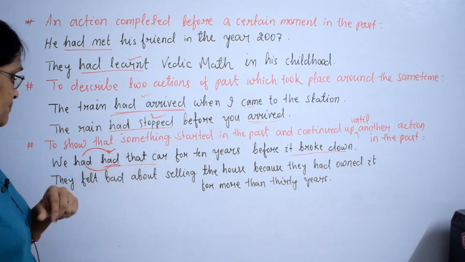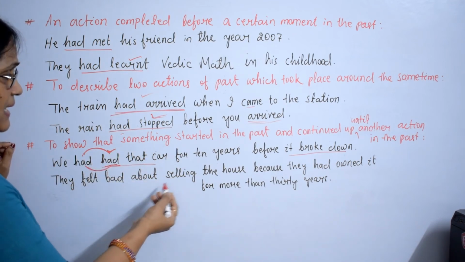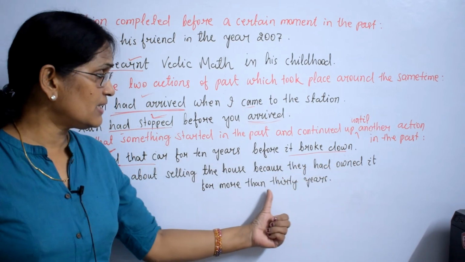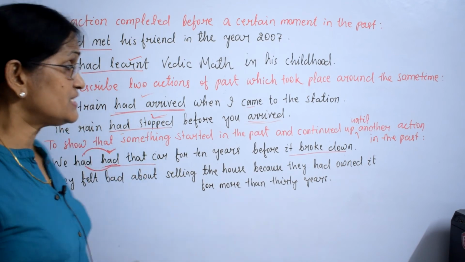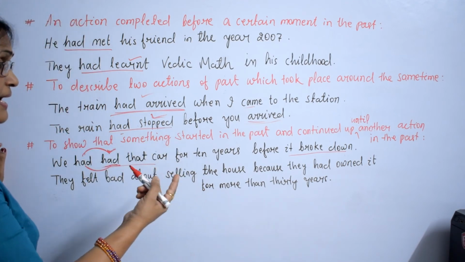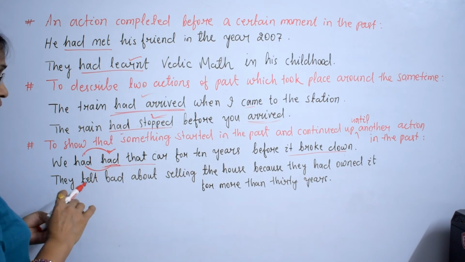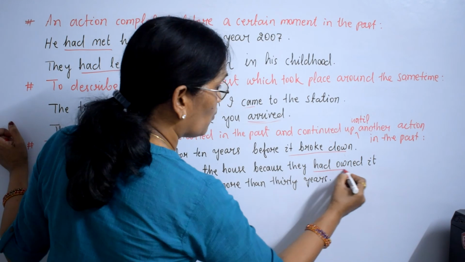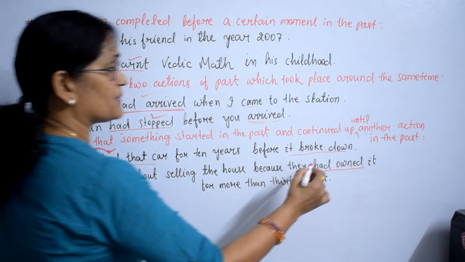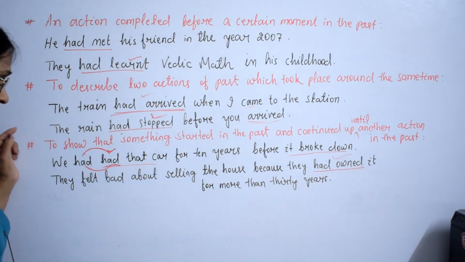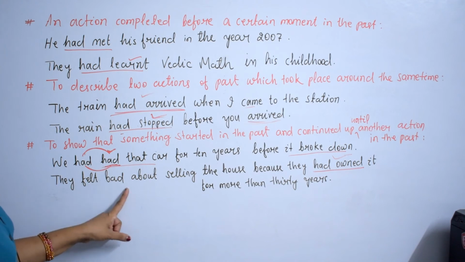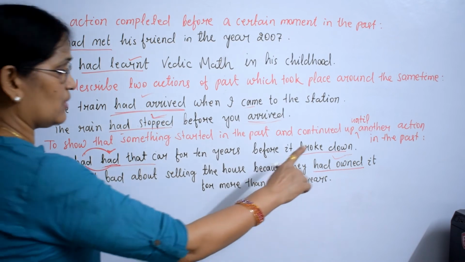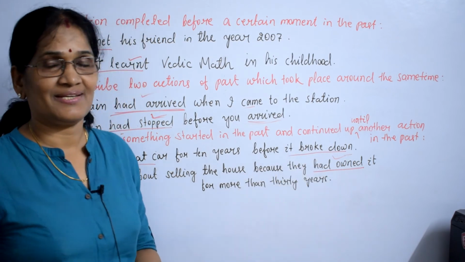Past perfect. They felt bad about selling the house because they had owned it for more than 30 years. Which action is the earlier action, and continued up to the second one? The first action is they had owned, so it will be expressed in past perfect. The other action that happened is they felt bad about selling the house because they had owned it for more than 30 years.